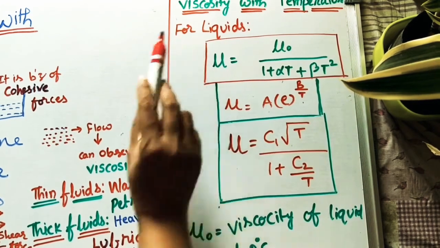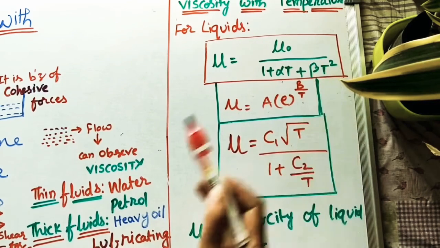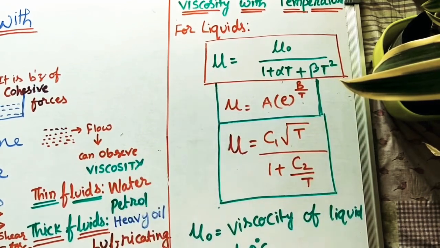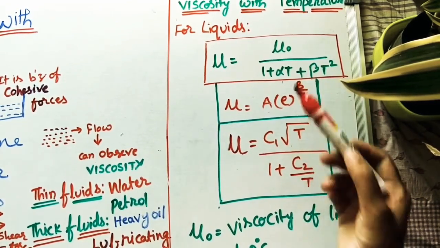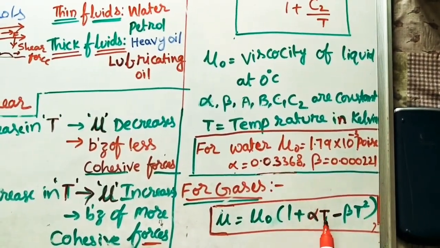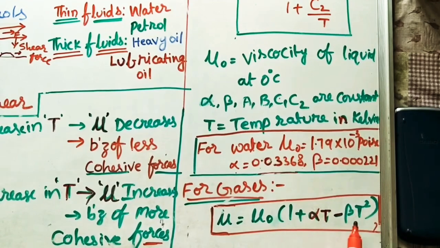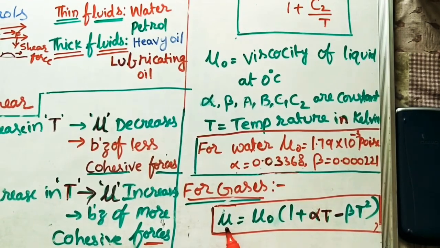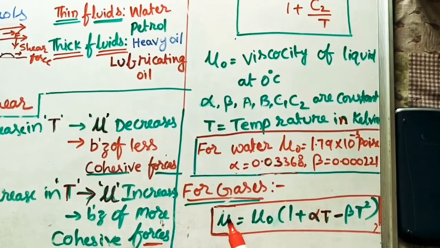For liquids, with increase in temperature, viscosity decreases, according to this formula. For gases, just now I told, with increase in temperature, mu, that is viscosity, also increases. It is increasing with temperature.